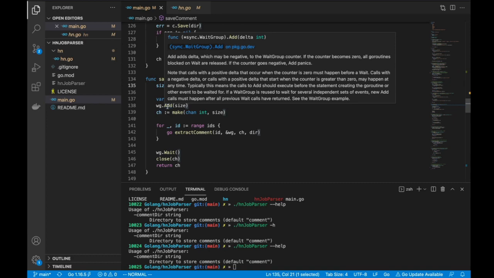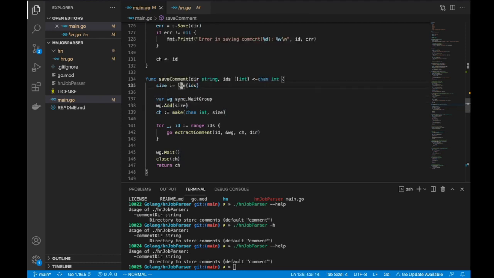So in this case, I got 200 IDs. I want to create 200 Go routines, right? So here I'm just getting the length of the list of IDs, and that's the number that I'm going to add. If I use this, I can create 200 different Go routines if that's the length. And then in extract comment, we are passing this wait group, where I'll be decrementing it once a Go routine is done. Since I'm creating 200 Go routines, for every Go routine, it's just going to decrement it once.